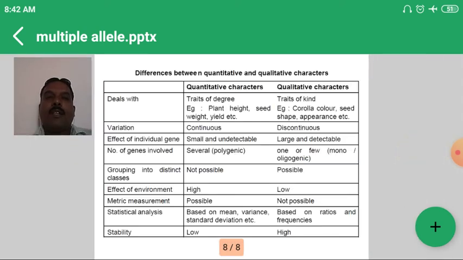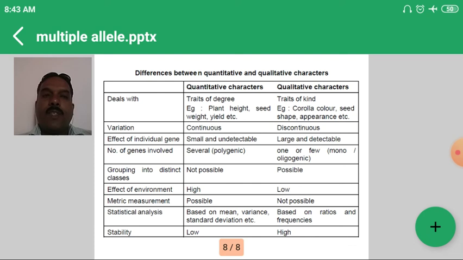And last point in this lecture is the difference between quantitative and qualitative characters, also considered as inheritance. First is quantitative character, and second is qualitative character. Quantitative characters are traits of degree, but qualitative characters are traits of kind. Examples of quantitative: plant height, seed weight, yield. Here, with the help of units we can measure the quantitative character. Examples of qualitative: corolla curl, seed shape, appearance. We cannot measure these characters with the help of units.